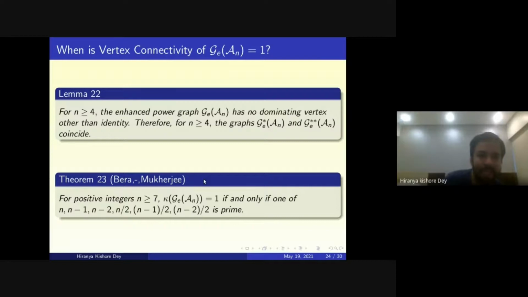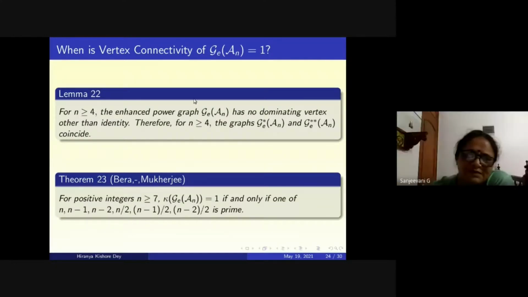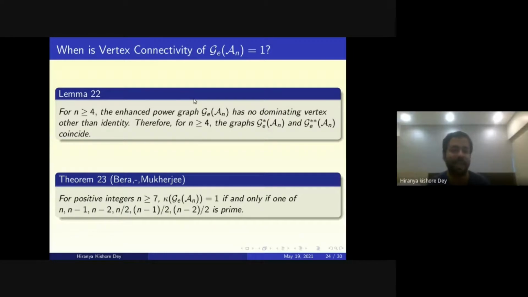For this case we require n greater than or equal to 4, and for that result to hold, we required n greater than or equal to 7. That's why we required both together.